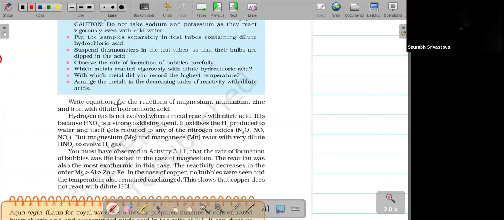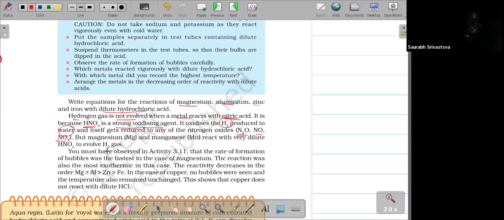Here is a very important point. Write the equation for the following: magnesium, aluminum, zinc, iron with dilute hydrochloric acid. Hydrogen gas is not evolved when the metal reacts with nitric acid. Why? Because HNO3 is a strong oxidizing agent. Instead of producing hydrogen gas, it will produce water. So HNO3 will produce N2O, NO, or NO2, depending upon the concentration.